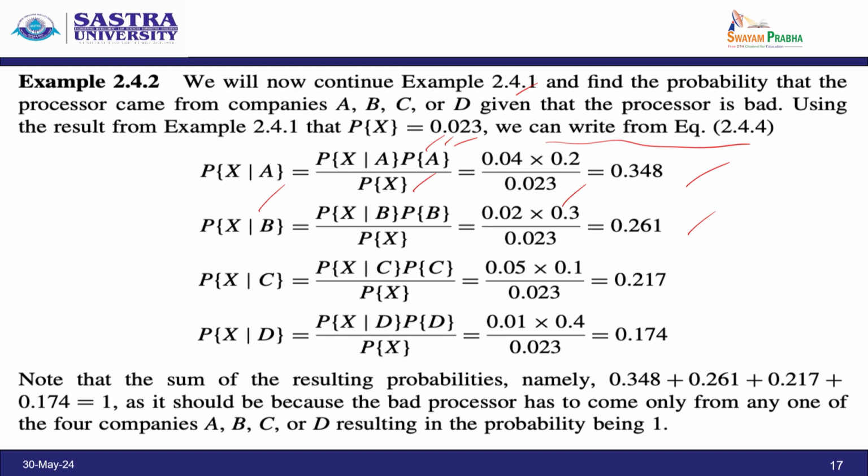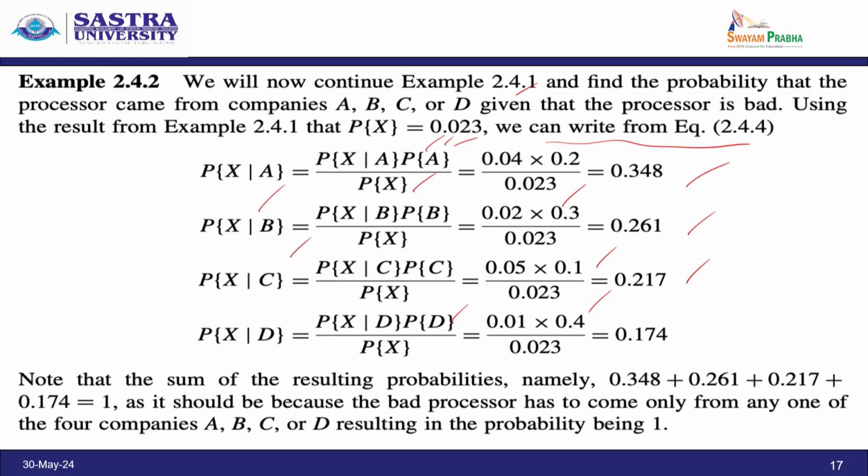And probability of C given X is probability of X given C into probability of C divided by probability of X, which is 0.05 into 0.1 divided by 0.023, which is equal to 0.217. Probability of D given X is probability of X given D into probability of D divided by probability of X. We have 0.01 into 0.4 divided by 0.023, which is equal to 0.17.